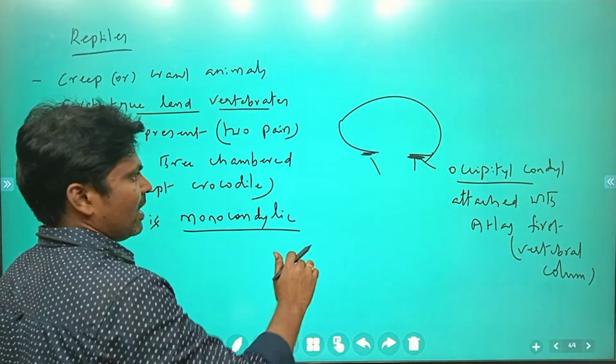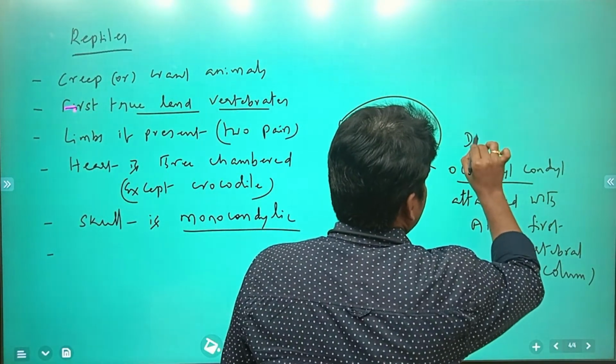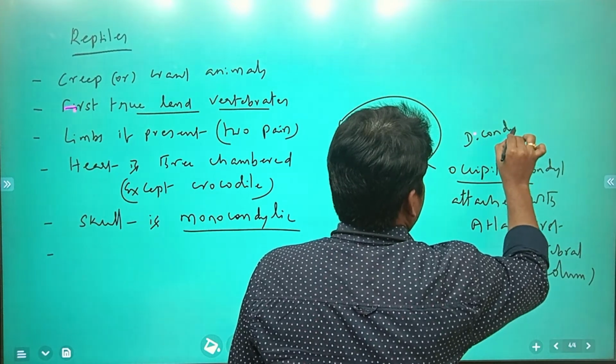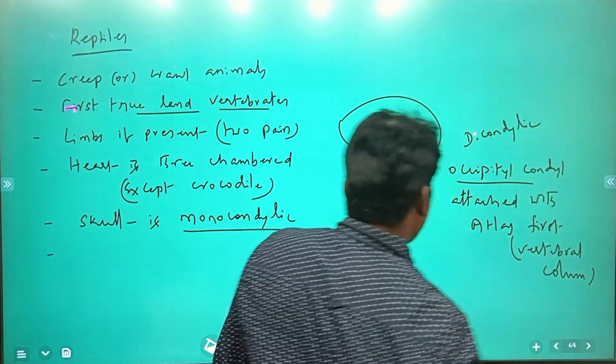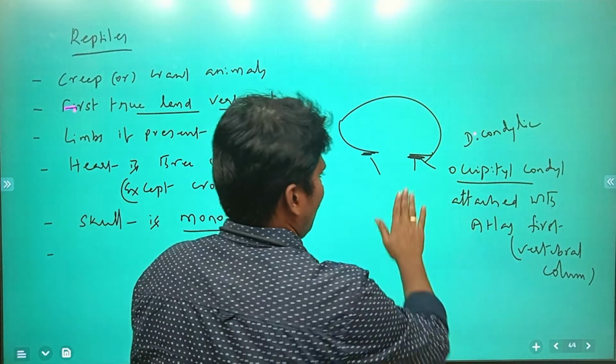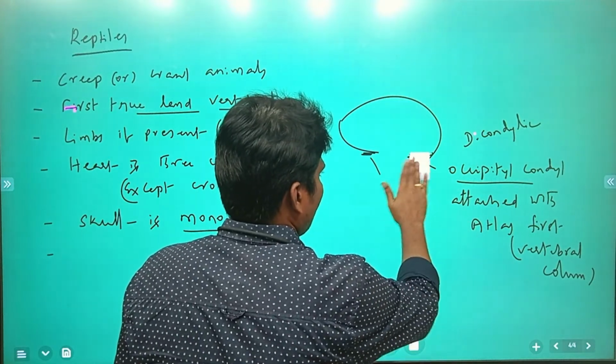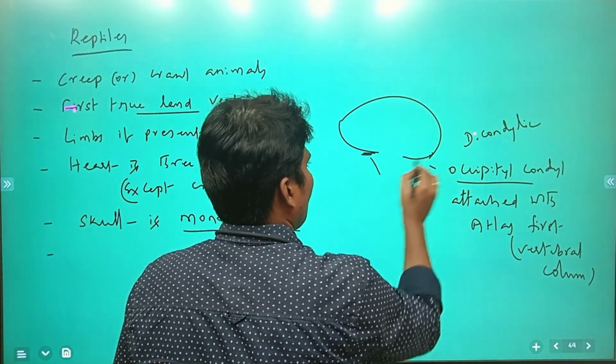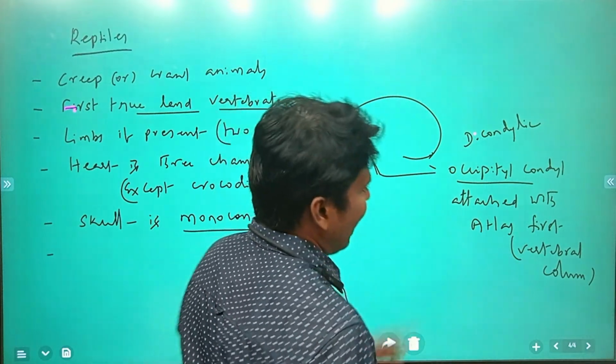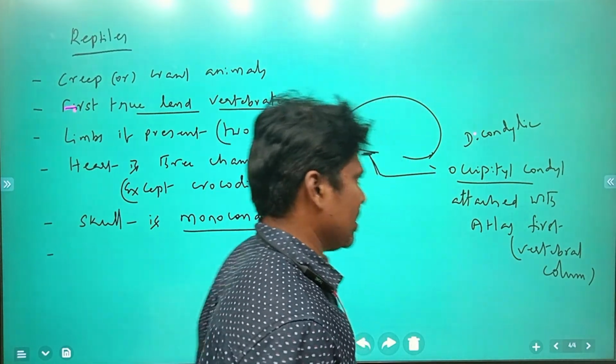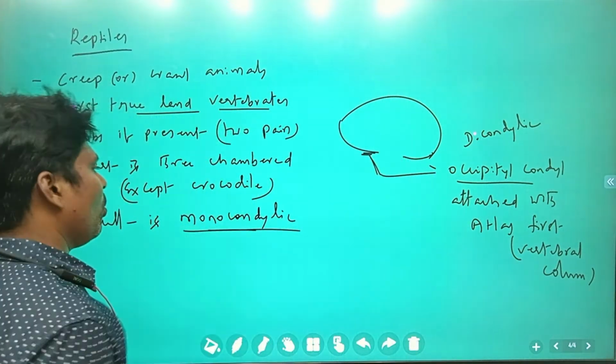That condition is considered dicondylic. Monocondylic means one occipital condyle is attached with the atlas.